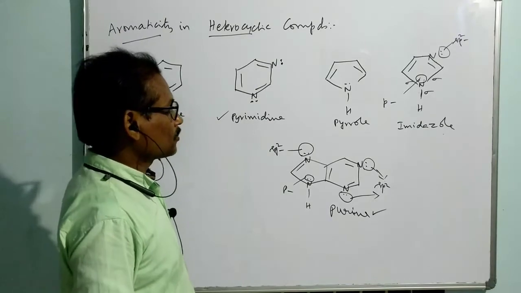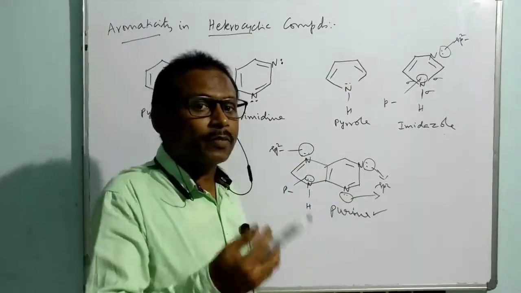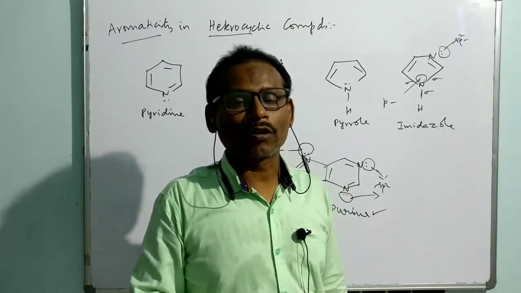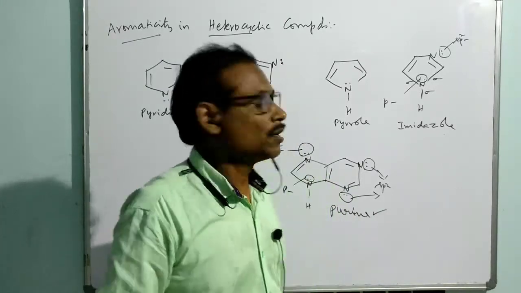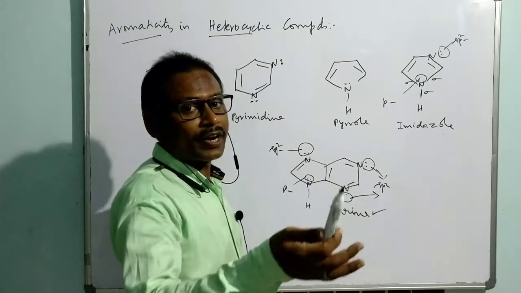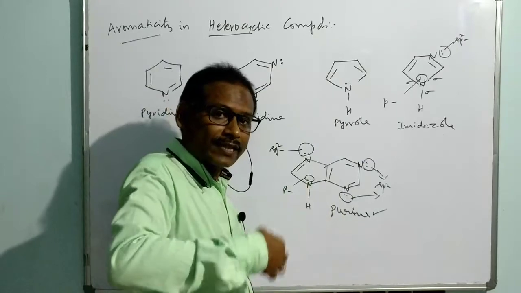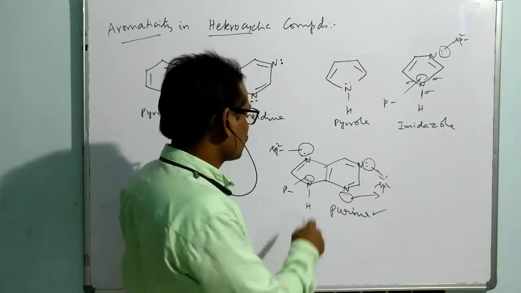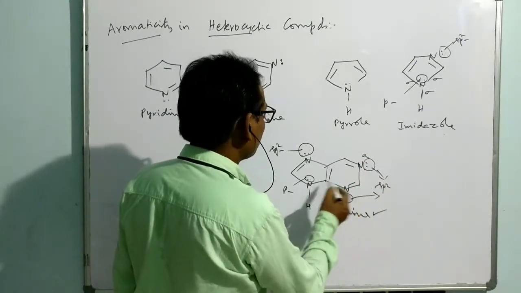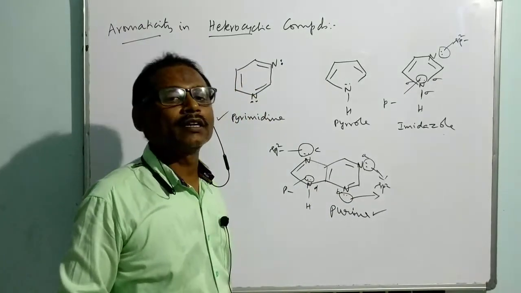So that's why if someone asks you, among 1, 2, 3, 4, which one is the least basic nitrogen? Which nitrogen donates its electron pair to a very small extent? As this electron pair is part of the conjugation, it is less preferred to donate. It is a very weak Lewis base. Otherwise, this is less preferred to accept the proton. So I can say this nitrogen. If someone labeled them A, B, C and D, then which nitrogen is least basic? The D is least basic.